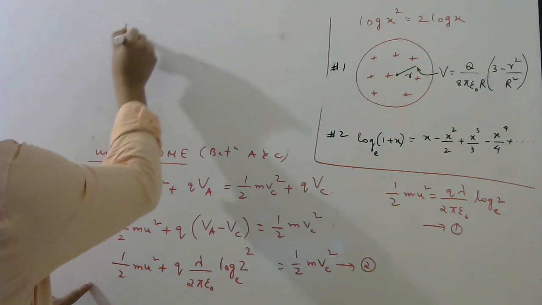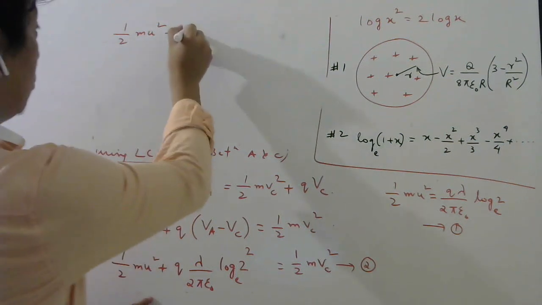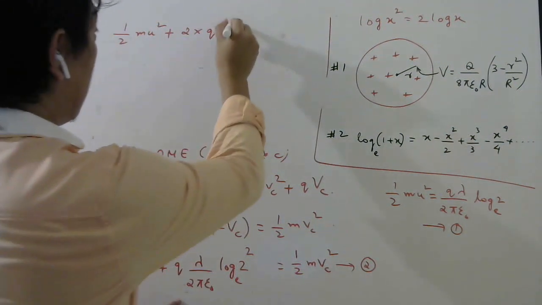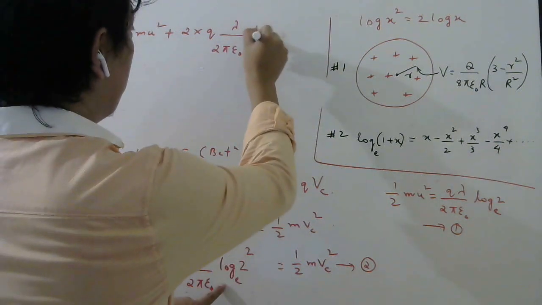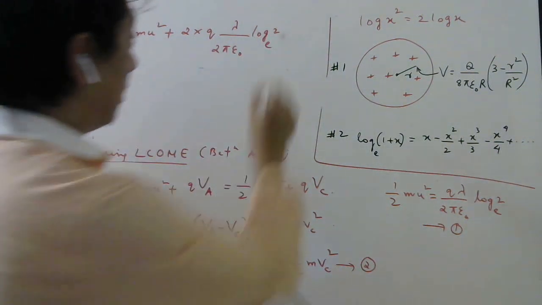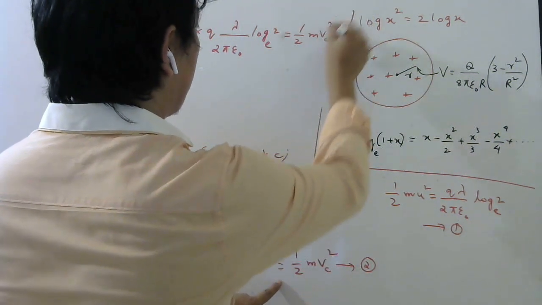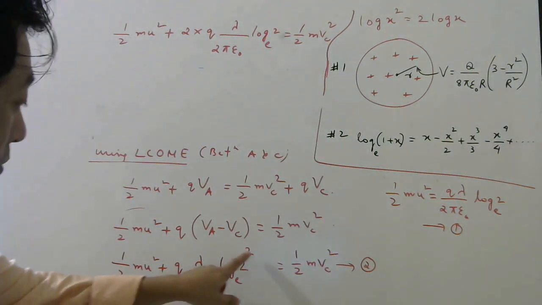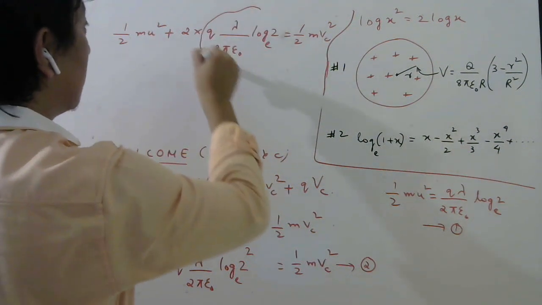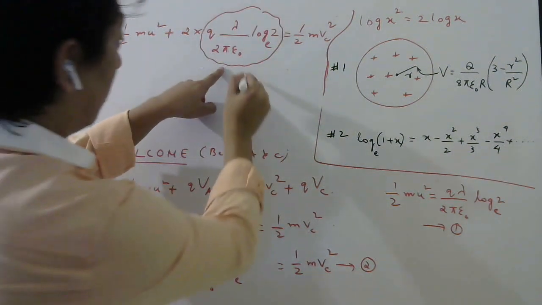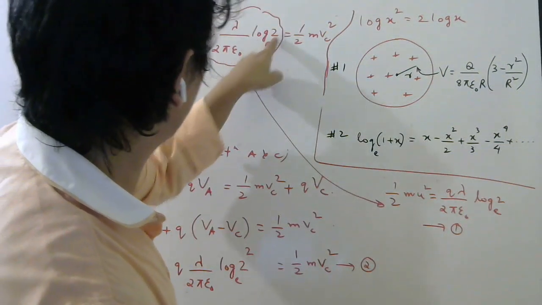Half mu square plus this 2 I can bring here. So it will be 2 into q lambda by 2 pi epsilon naught log 2 base e, and remaining part is half m Vc square. Right, students? Same thing I wrote, just this 2 I brought here. Now you see this quantity we have found already in equation 1. q lambda by 2 pi epsilon naught log 2 base e.